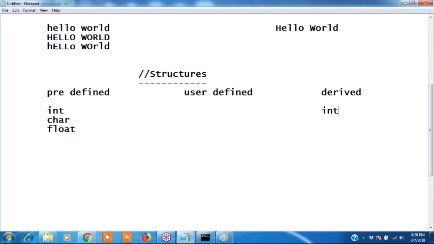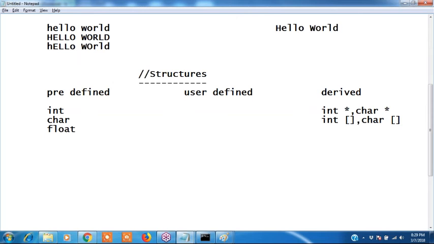Derived also pointers. Pointers is a derived data type, derived from integer, derived from characters, and the strings and arrays. Arrays also, int of 5, int of 6. Strings also derived data types. Arrays also derived data types.